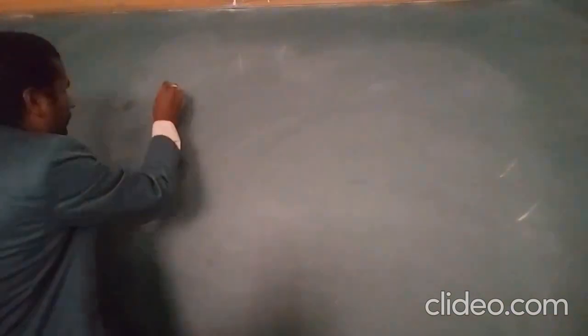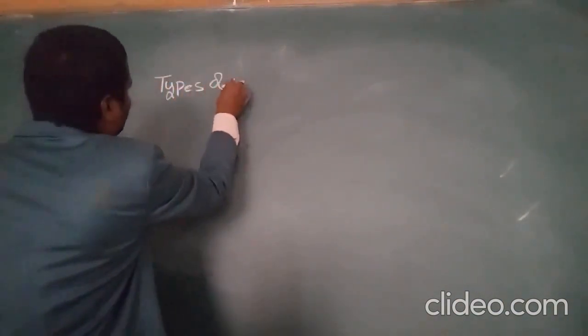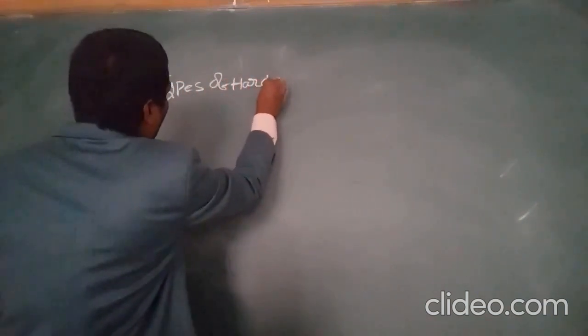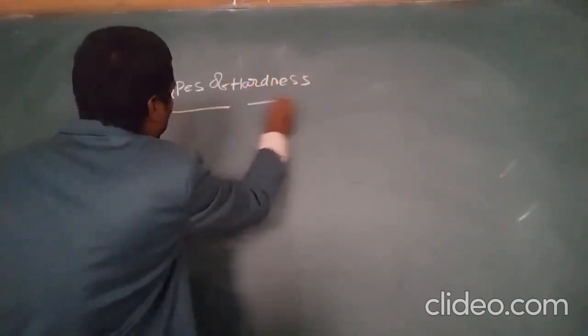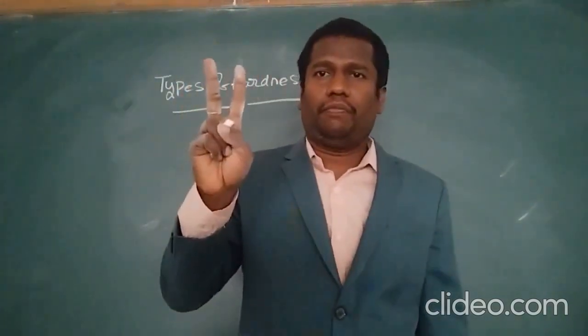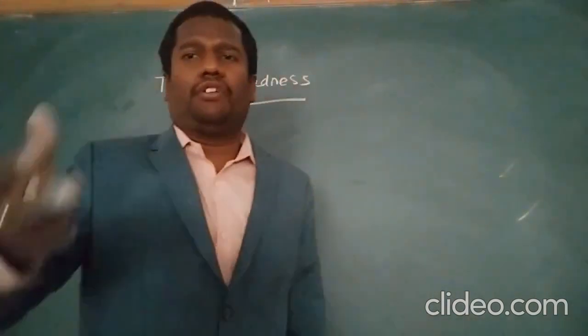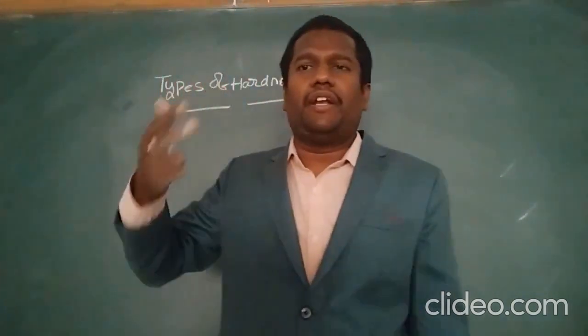Types of hardness. There are two types of hardness. One is temporary hardness of water and second one is permanent hardness of water.